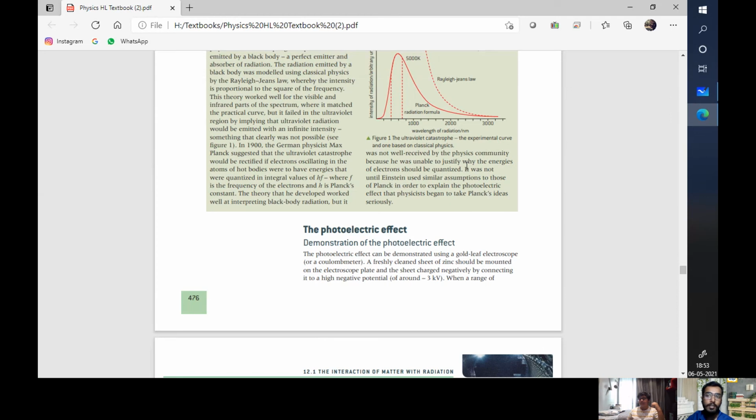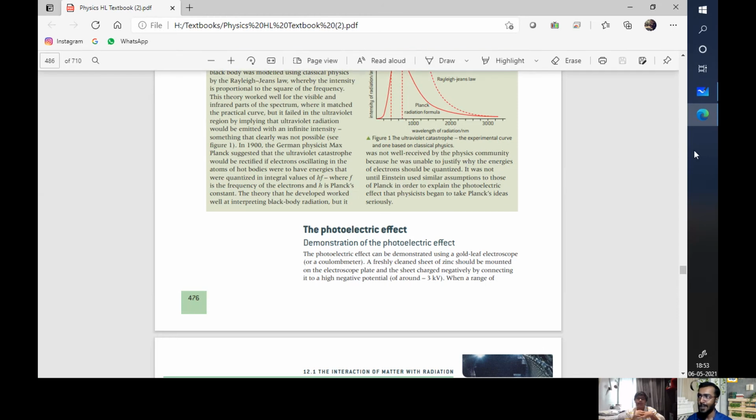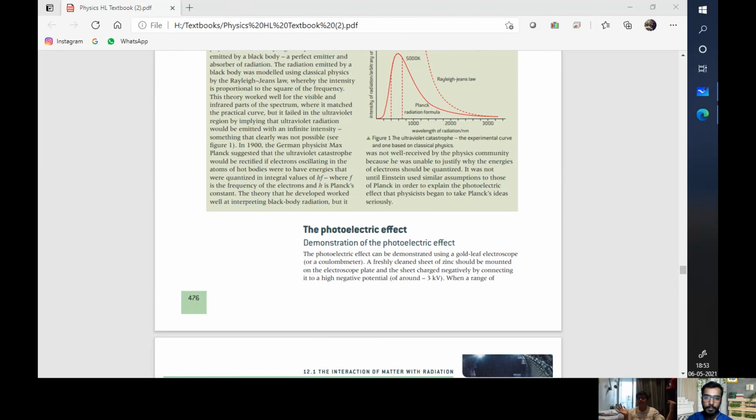Essentially, it's a game of carom. It can pop off electrons from a negatively charged plate if you have light at a frequency higher than UV.